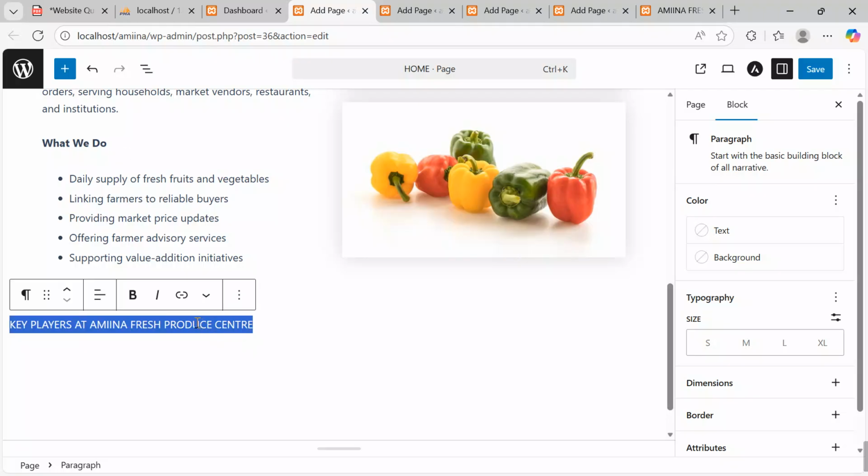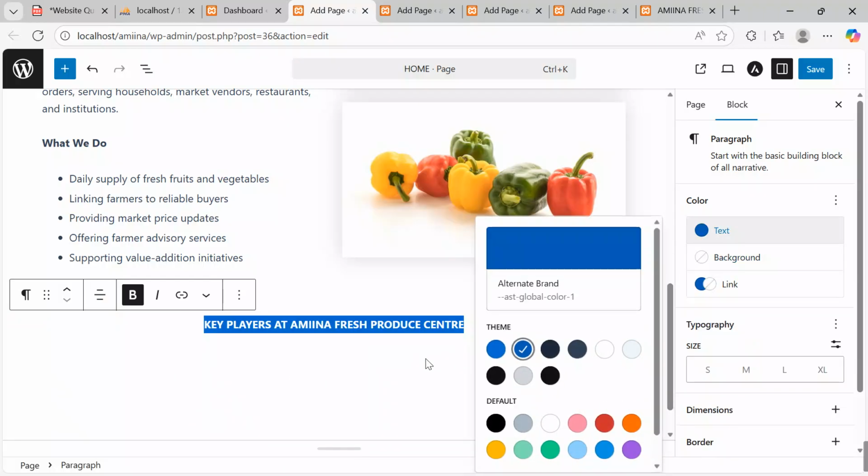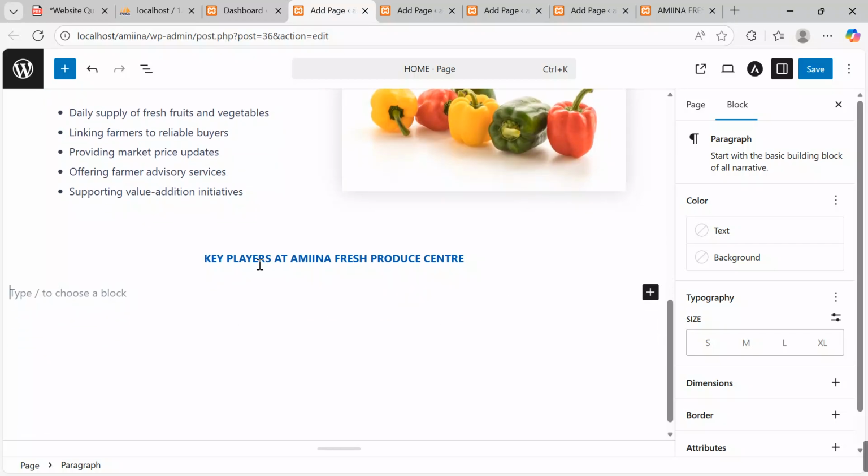After keeping it here, I will bold it, and then I can go on to align it center. And then after aligning it center, I can give it some text color. Let me give it that. And then after, I can go on and then insert our key players.